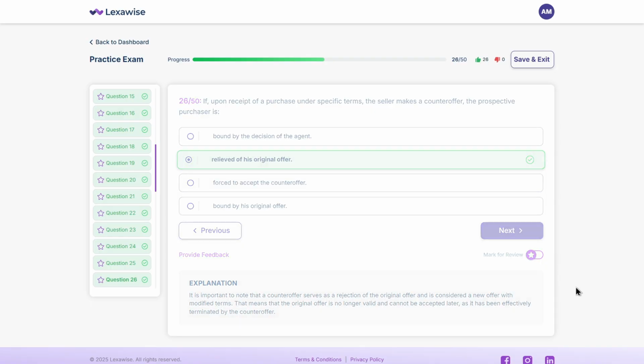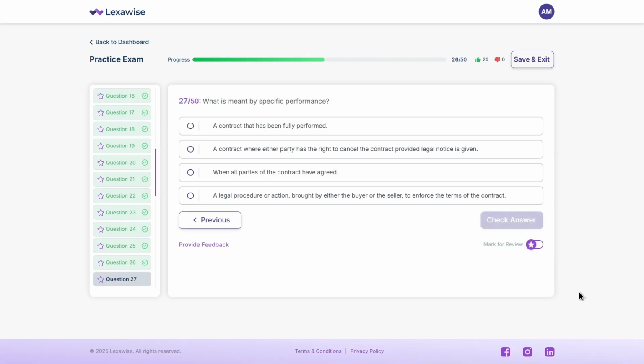Here's another one. What is meant by specific performance? A. A contract that has been fully performed. B. A contract where either party has the right to cancel the contract provided legal notice is given. C. When all parties of the contract have agreed. D. A legal procedure or action brought by either the buyer or the seller to enforce the terms of the contract. This is a very common question. Think it through.